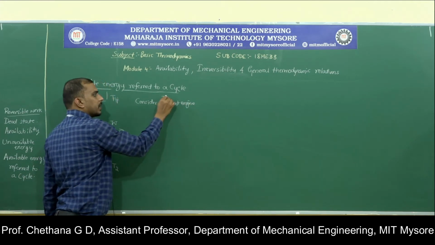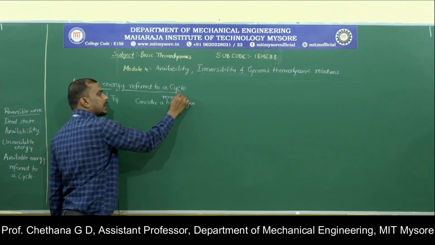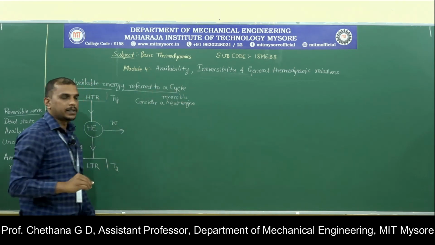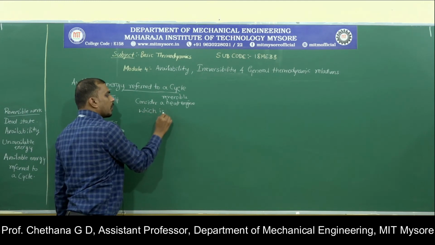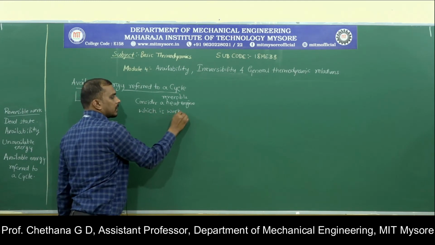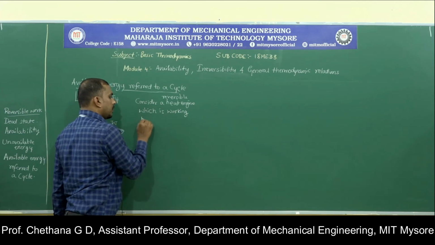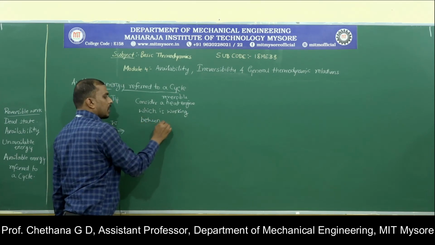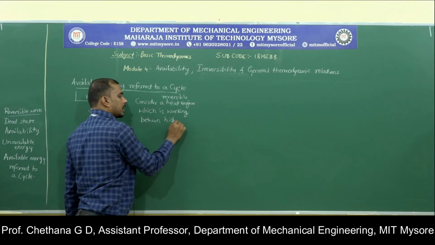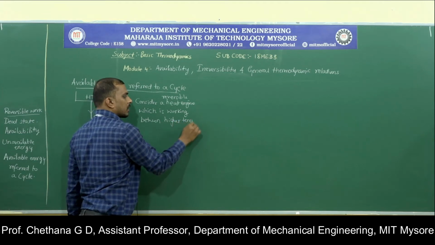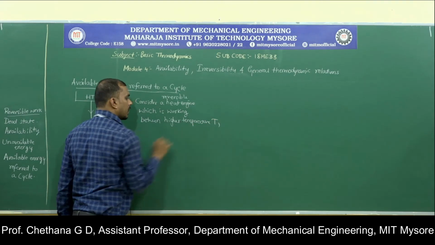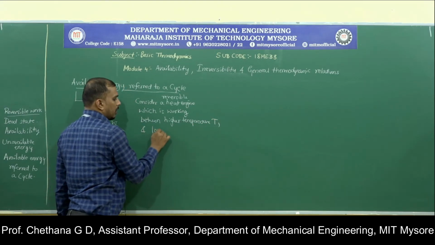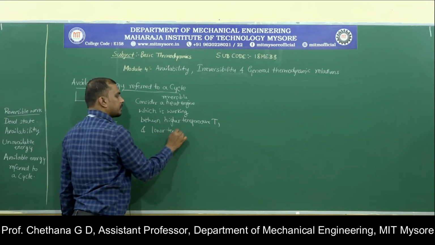Of course, it is a reversible heat engine. Consider a reversible heat engine working between a higher temperature reservoir, which we have denoted as T1, and a lower temperature reservoir as T2.